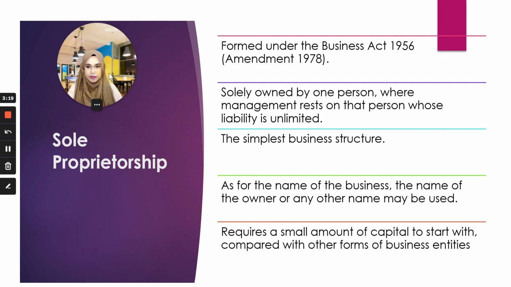Now let's look at the characteristics of sole proprietorship. It is formed, like I told you, under the Business Act 1956, Amendment 1978. The sole proprietorship is solely owned by one person. From the word sole, solo, one person, single. Management rests on that person, whose liability is unlimited. This is the simplest business structure, whereby you want to start a business, so you register yourself as the owner.